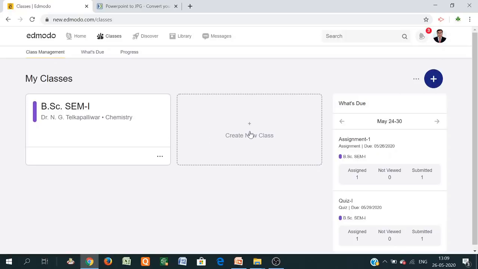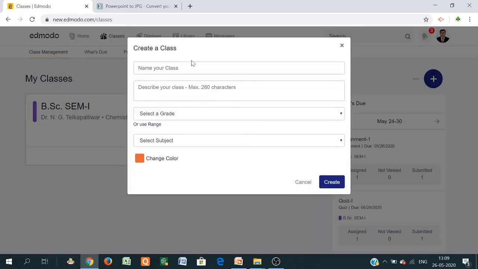Go to this option, create new class. You just click here. This box opens, create a class. Give the name of any class. Suppose I am writing here, for example, BSM 2. Then describe your class. So it is political science paper 2, etc. Whatever you want to describe you can write here.